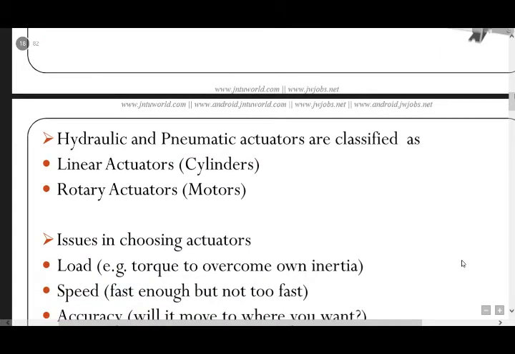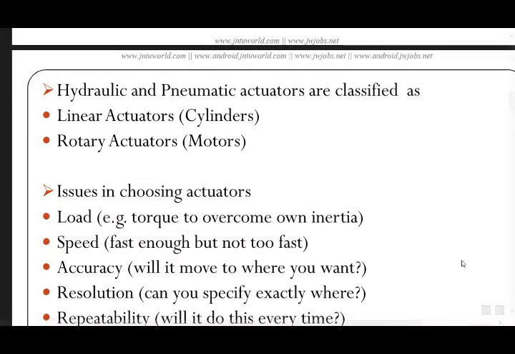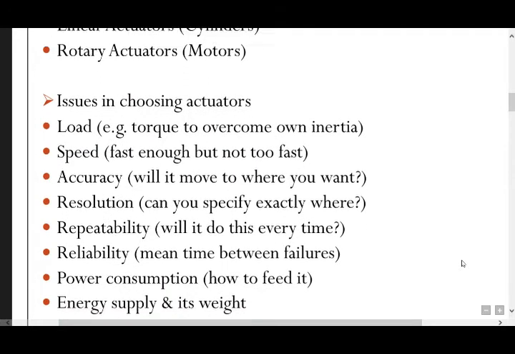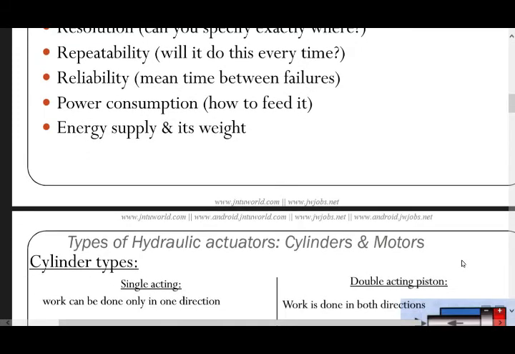Hydraulic and pneumatic actuators are classified as linear actuators and rotary actuators, with parameters such as load, speed, accuracy, resolution, repeatability, power consumption, energy supply and weight.